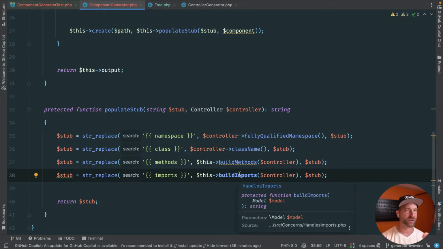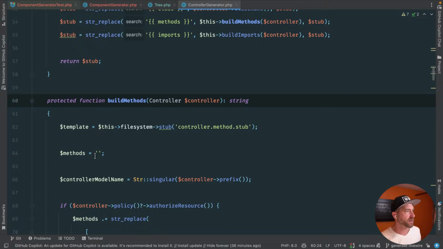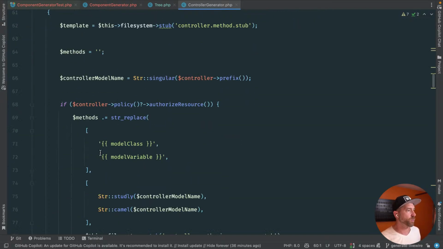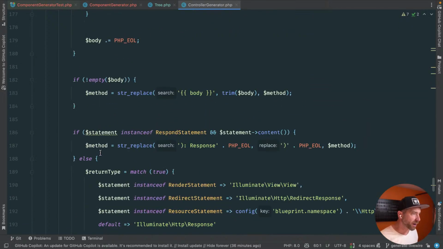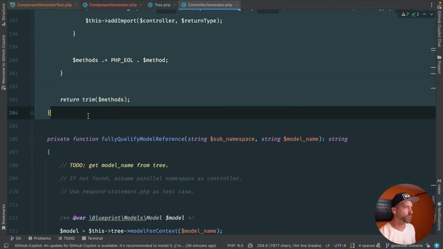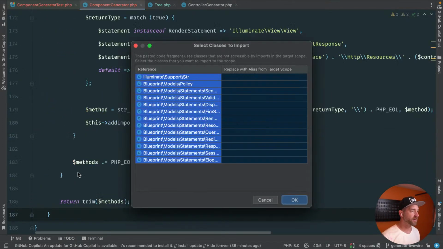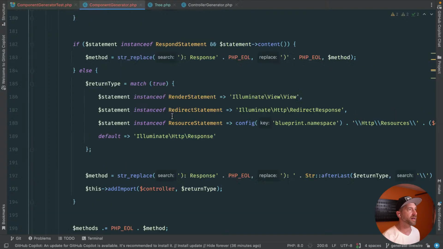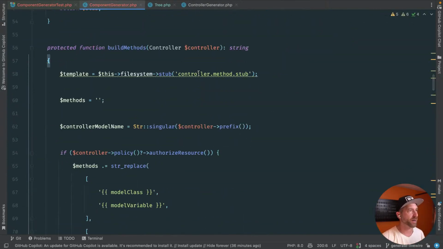Build methods, build imports. So build methods is next. I think that's the one we're going to need. So we'll do build methods. And this is where the bulk of the code of the generator is going to go. So let's bring this over and analyze it little by little. Whoa, okay, that's a lot of stuff. Okay, this is a huge method. Let's get a feel for what's going on here.